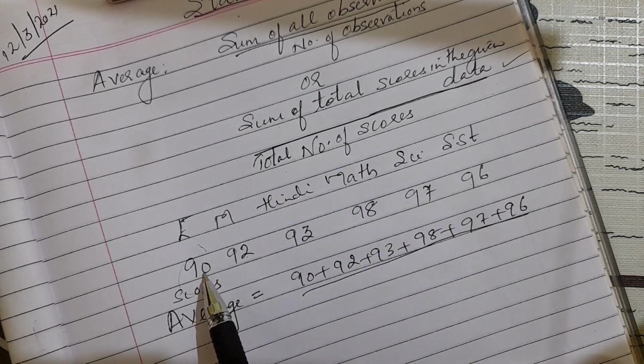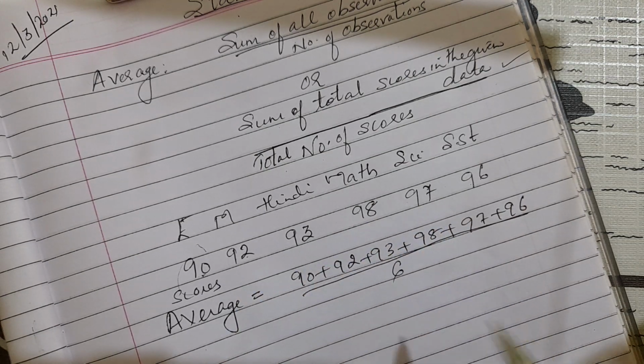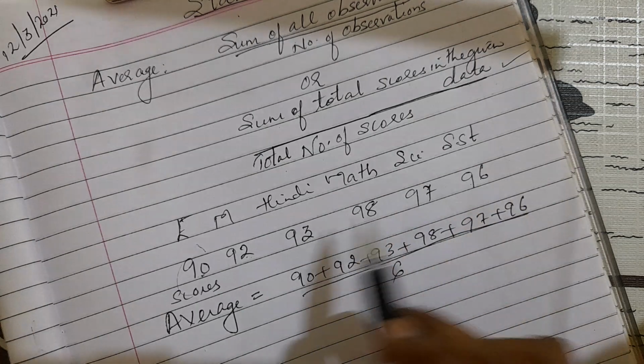How many scores are there? 1, 2, 3, 4, 5, 6. So 6 scores, and we write it upon 6.